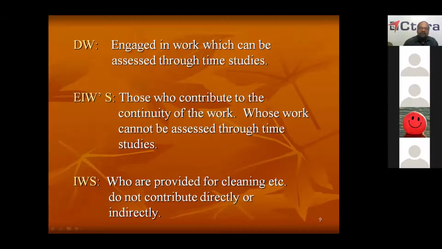So direct workers will be paid 100% incentive. Essentially indirect workers will be paid 80% of the incentive. And IWs, indirect workers, will not get any incentive. Okay. Because direct workers are doing the work which can be assessed, and they are doing the main production work. Whereas essentially indirect workers do not do the direct production work, they only contribute to the continuity. That's why they will be paid 80%. So IWs neither contribute to the continuity of the work, nor are they involved in any production work. That's why they will not be paid any incentive.